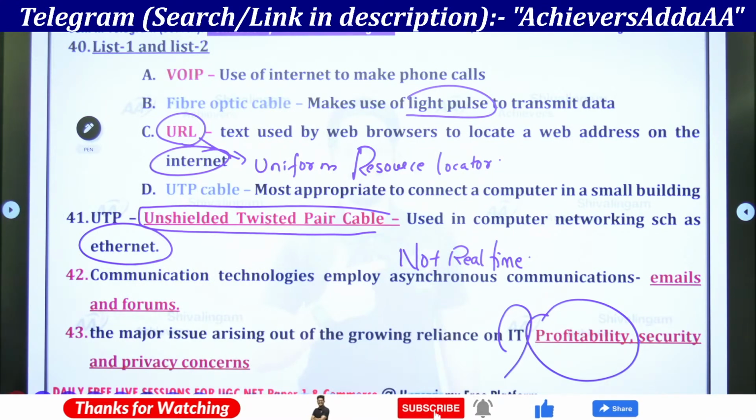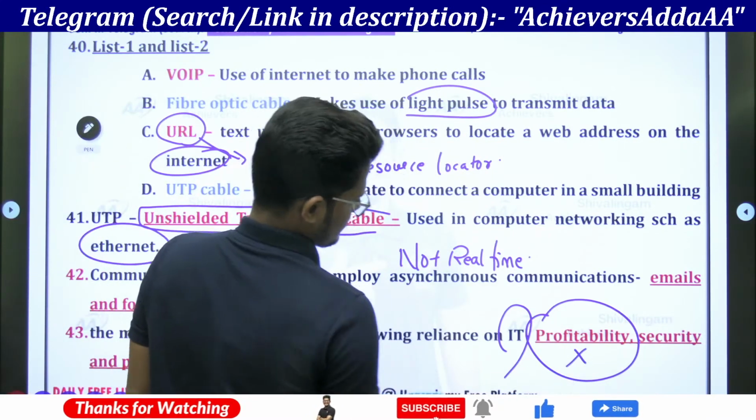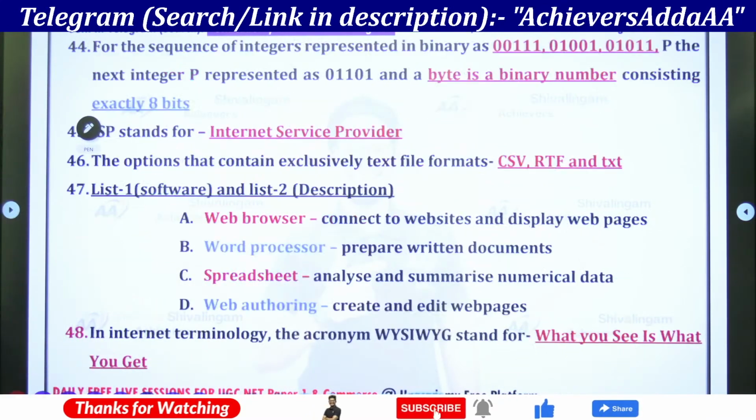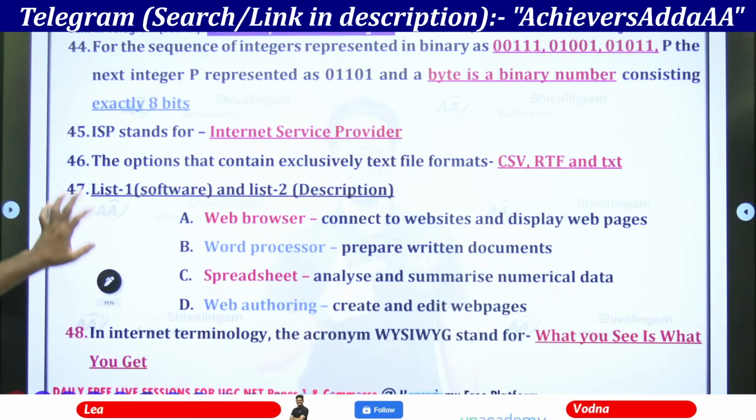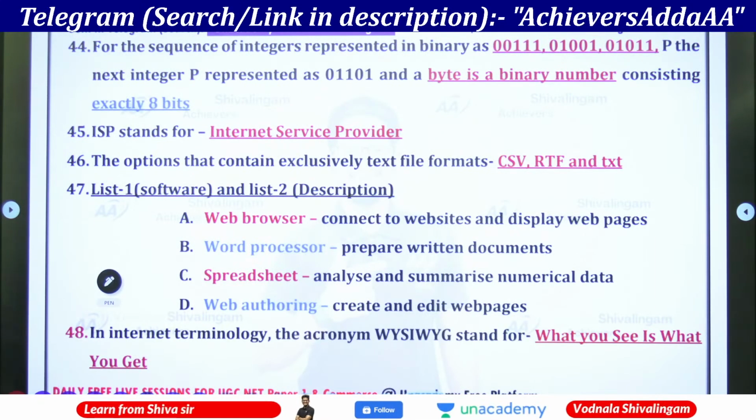So this is somehow a disagreeable point, but still they have given it as a correct one. This is the final slide of it.